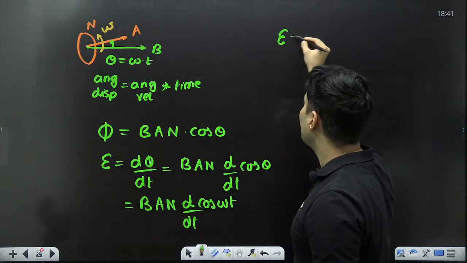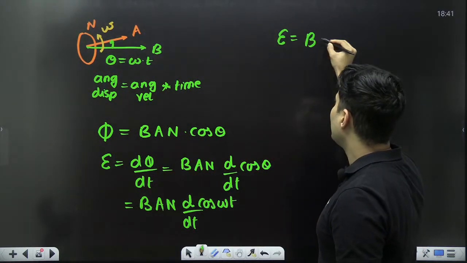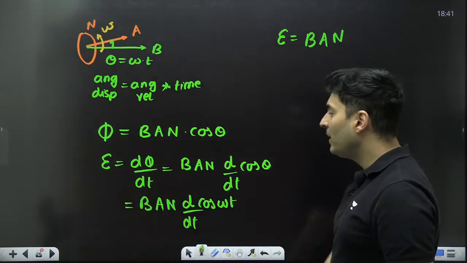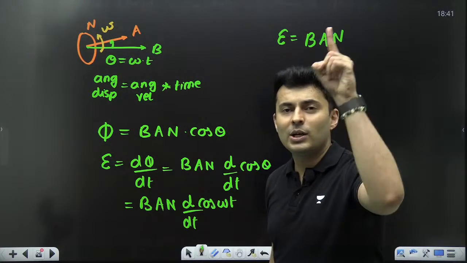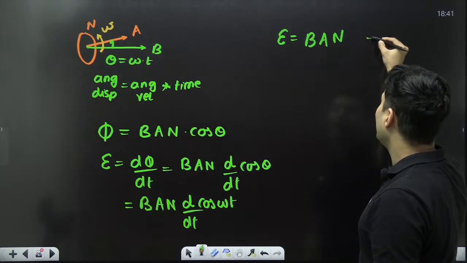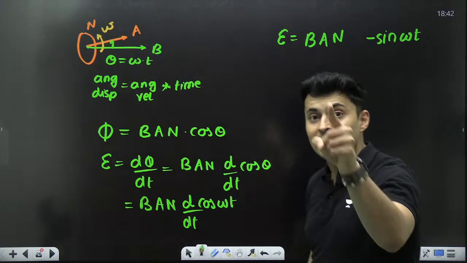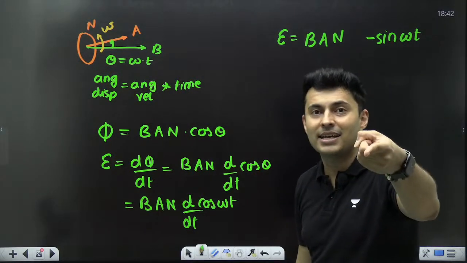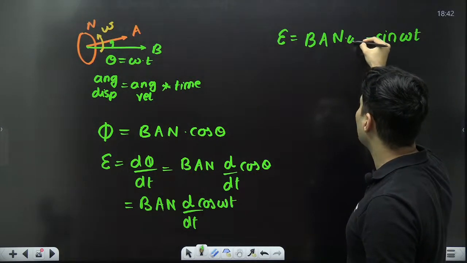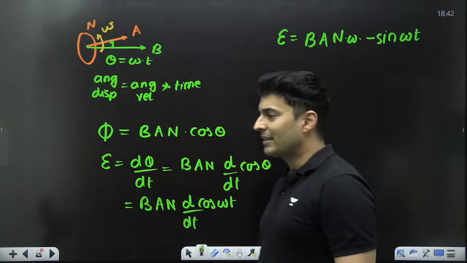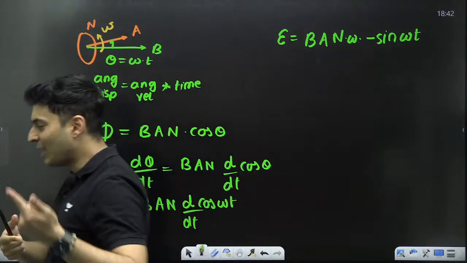So what will be the EMF? Think about it. BAN, derivative of cos. What is the derivative of cos? It is minus sin, so minus sin omega t, correct? But since omega is getting multiplied inside, do not forget to bring that omega outside also. That comes via the chain rule.